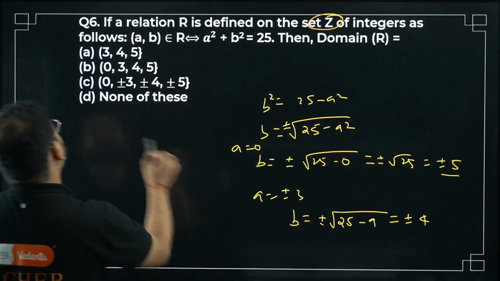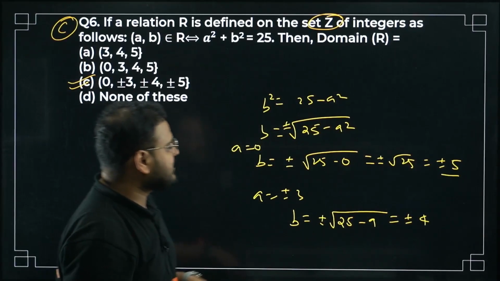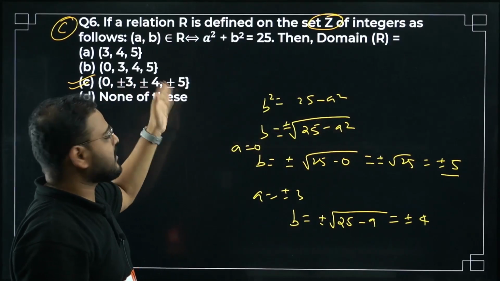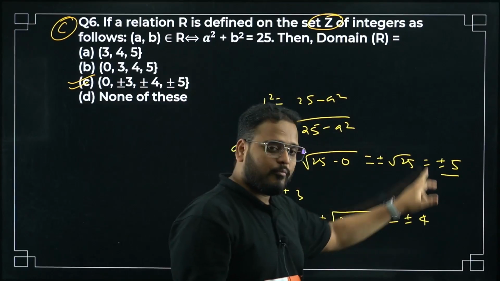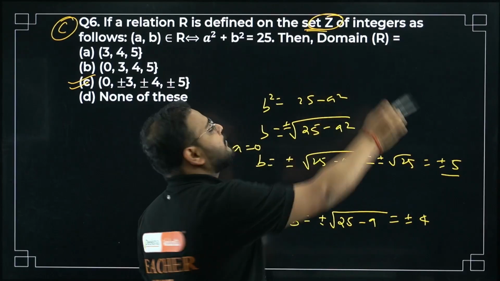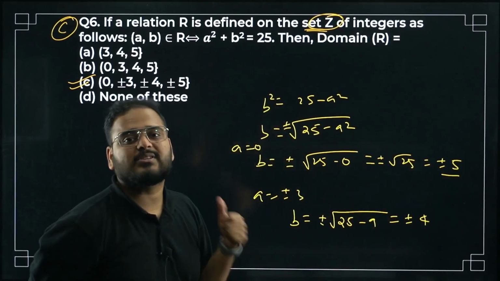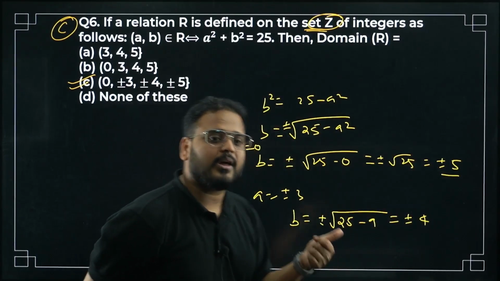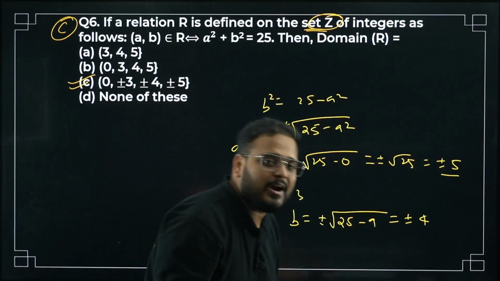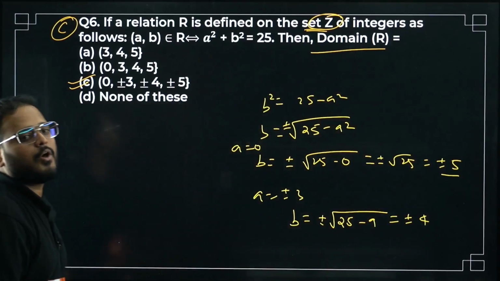It means our option is C. I hope you got it. I'm replacing this a with 0, plus minus 3, plus minus 4, and plus minus 5, and whatever result I'm getting has to be an integer. That's what the set is defined for. If it is coming as an integer, the respective a value is suitable. It means 0, plus minus 3, plus minus 4 and plus minus 5 are the suitable values for the domain of the relation R. All of you agree? Option C is correct.